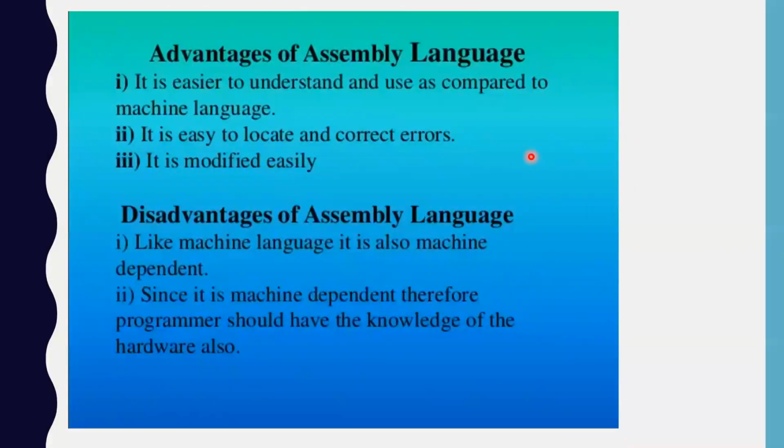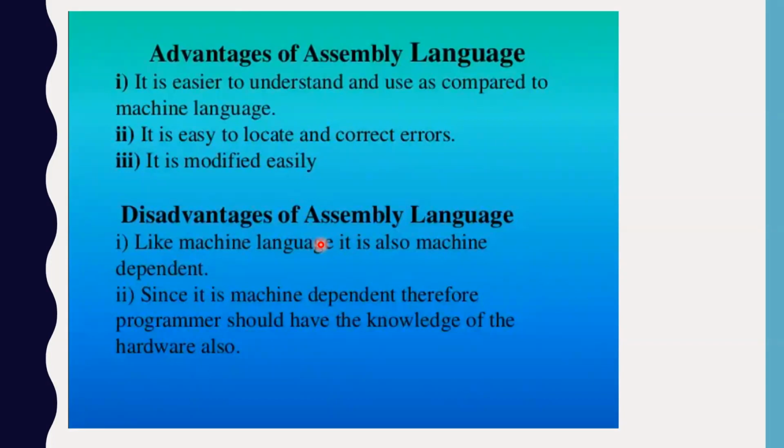Then what are the advantages of assembly language? It was easier to understand as compared to the machine language. If we compare it with machine language, it was easier to locate and correct the errors. When we do programming, there are chances of getting errors, so it was very easy to find out the errors. It was modified easily.